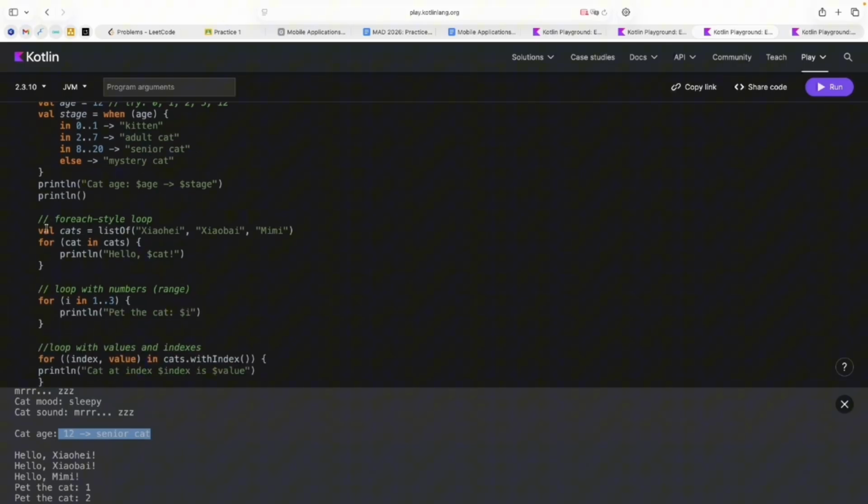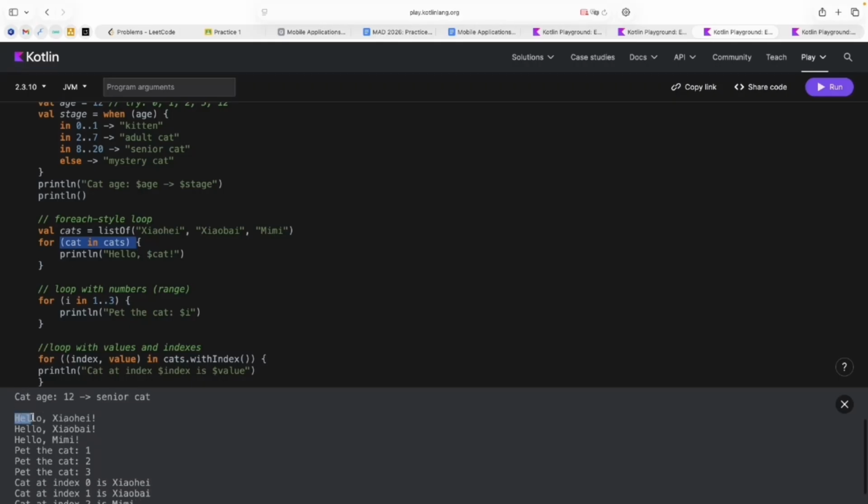And what else? About for each. Here I have the list of cats, the names of the cats, and I can work with it in such a way. It means that I just go one by one through all of my values inside this list and print hello with the name of the current cat.